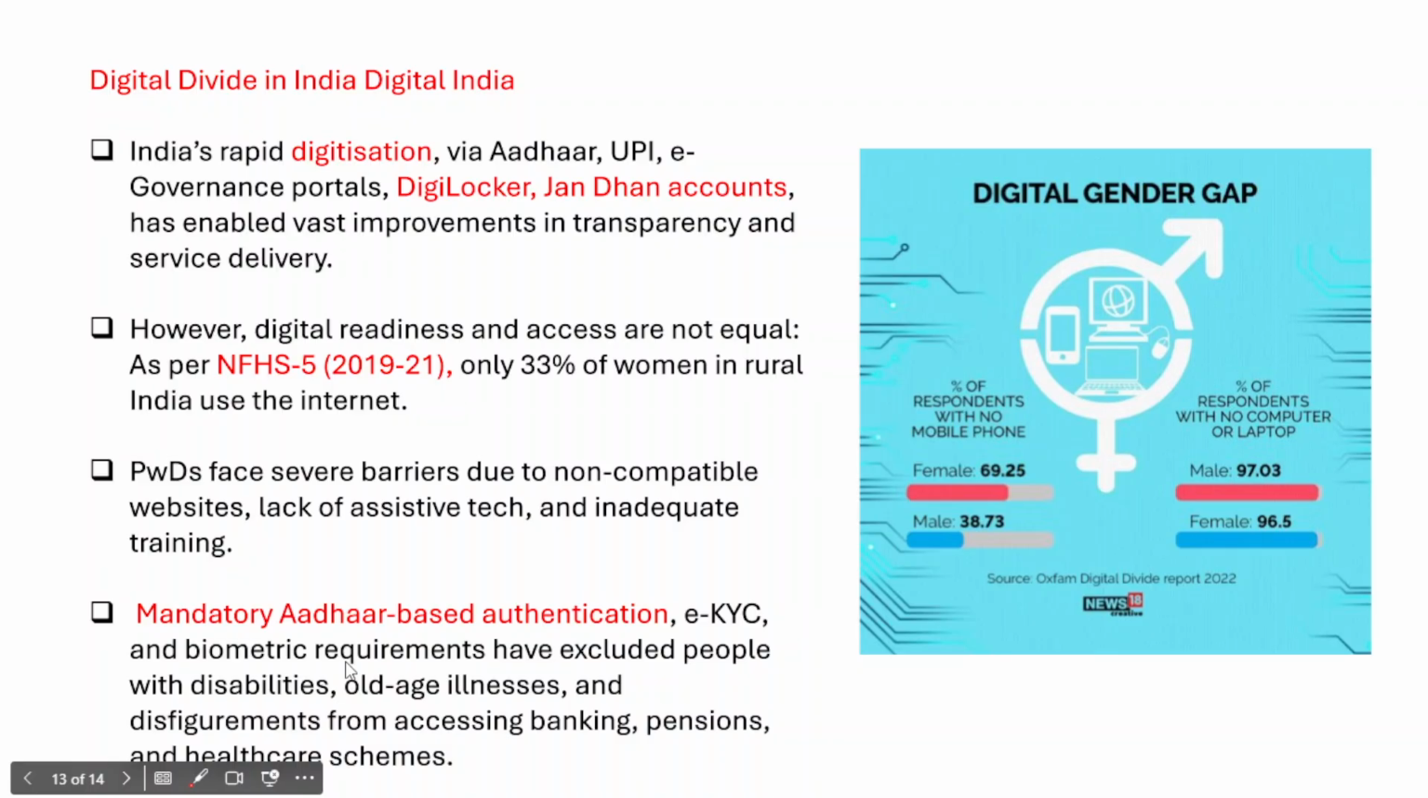In fact, we already know that the Digital India program that the government launched in the year 2015 aimed at rapid digitization, and it has even resulted in rapid digitization across the country. In this context, Aadhaar, the Unified Payments Interface, government portals such as DigiLocker, and Jan Dhan accounts have enabled vast improvement in transparency and service delivery. However, digital readiness and access are not equal.